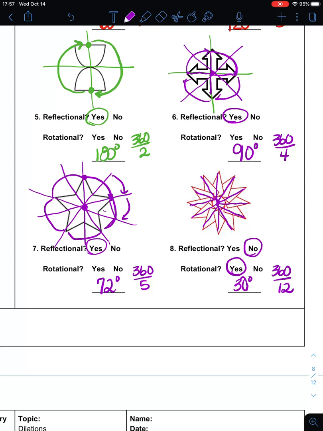So with reflectional symmetry, you're looking to be able to fold it along an axis and have it map onto itself because it's a reflection of itself. Or you're looking for a rotation to be able to rotate it so that it maps onto itself, so that it looks just like it did before you ever turned it.